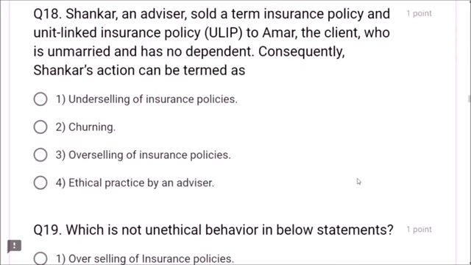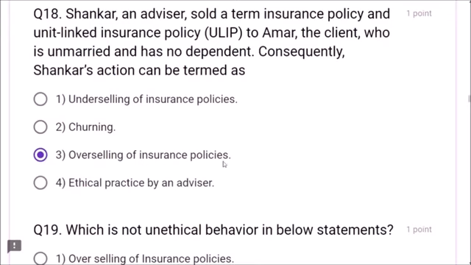Question number 18. Mr. Shankar, an advisor, sold a term insurance policy and a unit linked insurance policy, ULIP, to Amar. Two policies sold to Amar. The client is unmarried. So what about Amar? He is an unmarried guy and has no dependents. Consequently, Shankar's action can be termed as what he did? Overselling of insurance policies.